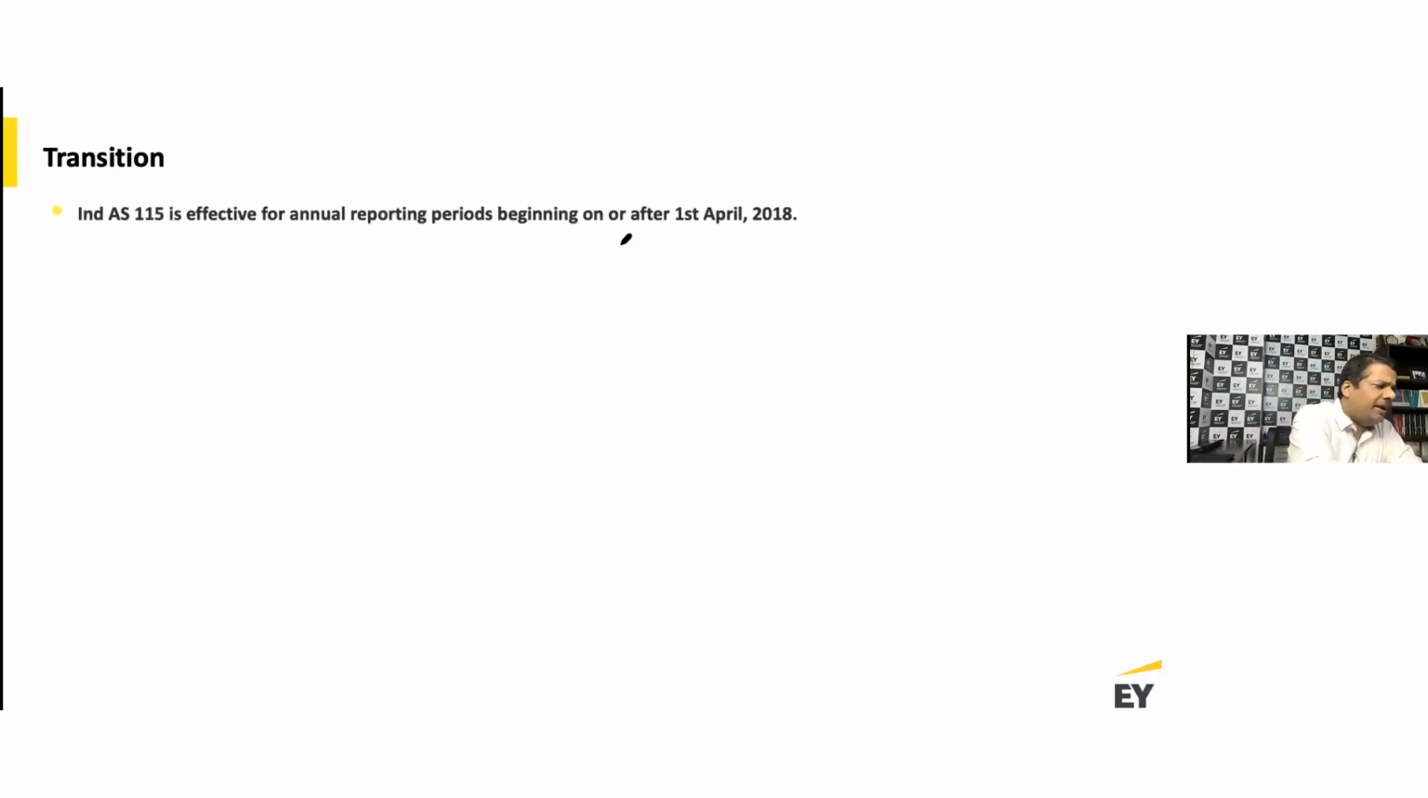So you've got to look at the transition. This standard became mandatory from the financial year beginning April 1, 2018, effective for annual reporting periods beginning on or after April 1, 2018. So most of the Indian companies have now already transitioned to Ind AS 115. The transition principles were very relevant for companies preparing Indian financial statements for the year ended 31st March 2019. For them, these transition rules were fairly important.